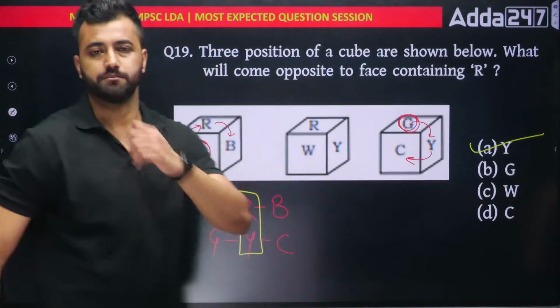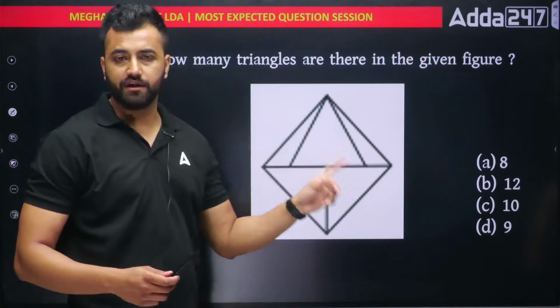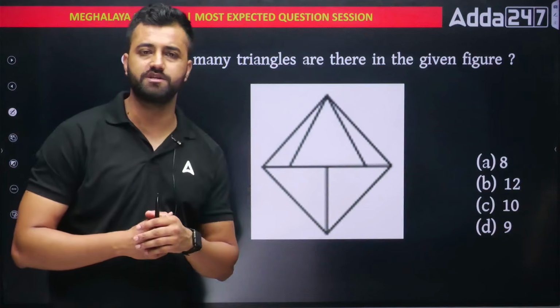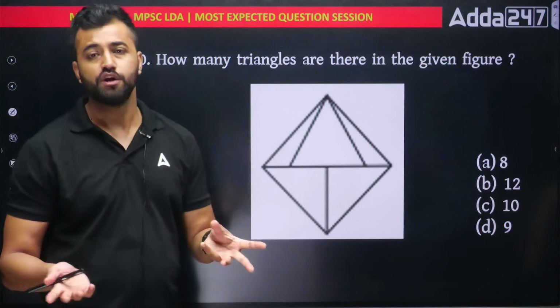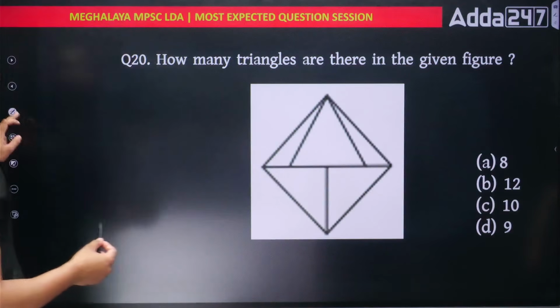Y is the answer, option number A. Easy. Next. Number 20. Counting figures. Even this I haven't seen in your examination, but still this time it might come. So let's understand. This figure can be solved with a trick. It's a very simple trick.